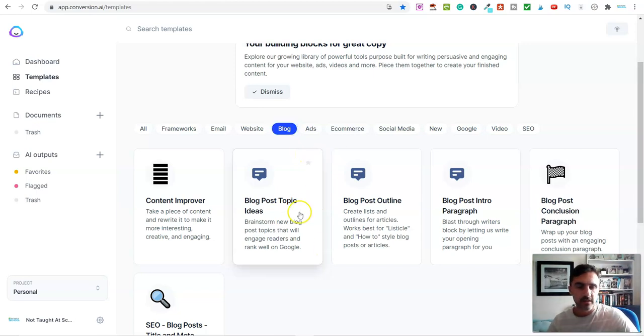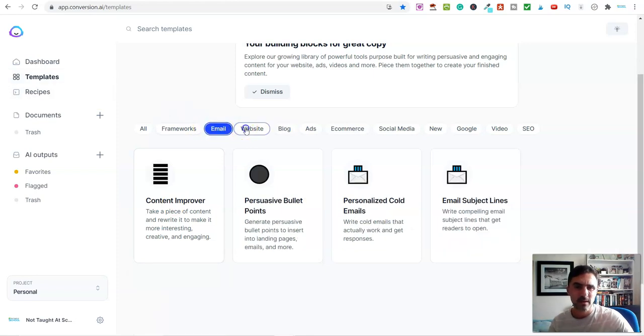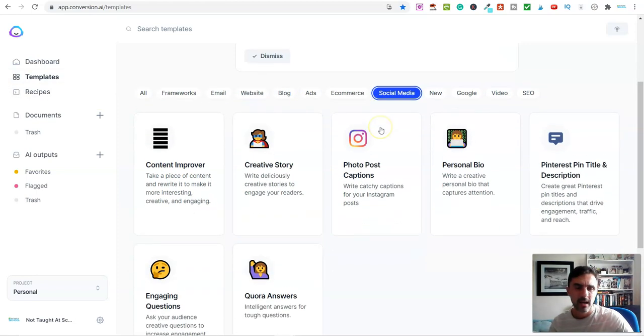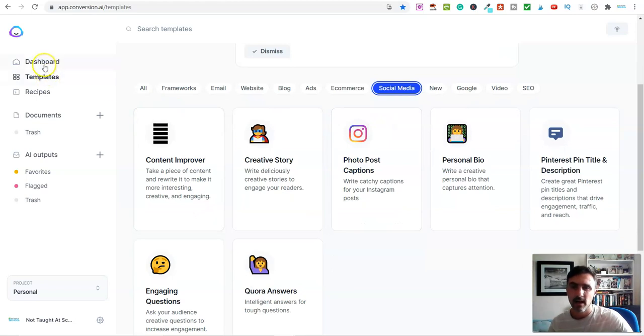So you can see on here, I could come up with blog post topic ideas, an outline, post into a paragraph. I can even take an existing piece of content and improve it. So there's lots I can do in here. You can also use this for email, websites, social media, and lots more. But let me show you why I use and I recommend this, just because of the simplicity of this.